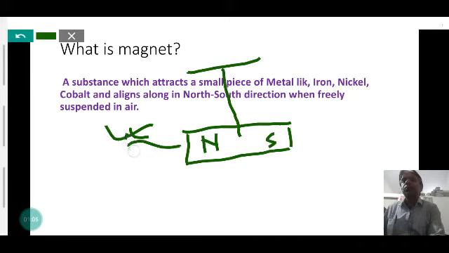It also has the property to attract iron filings, clips, and other magnetic substances. The substances which attract iron, nickel and cobalt are magnetic substances, and when freely suspended in air, a magnet always points towards north and south. That is called a magnet.